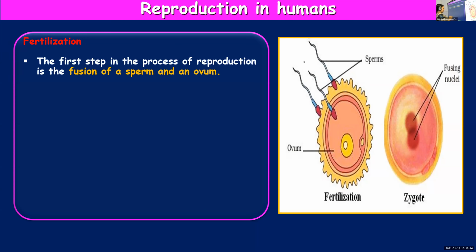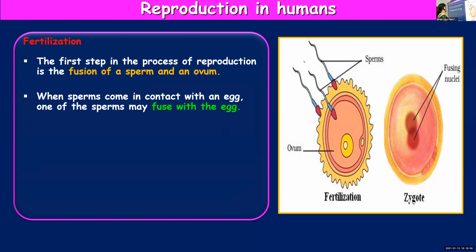Now, the first step in sexual reproduction is the fusion of a sperm and an ovum. Sperm from the male parent should fuse with the ovum from the female parent. When sperms come in contact with an egg, you can see in this picture, what you can see in the center is the egg, the round structure with some frill-like structures outside. That is the egg or ovum. And you can see many sperms here in the picture. Only 3 are there, but there can be more than that.